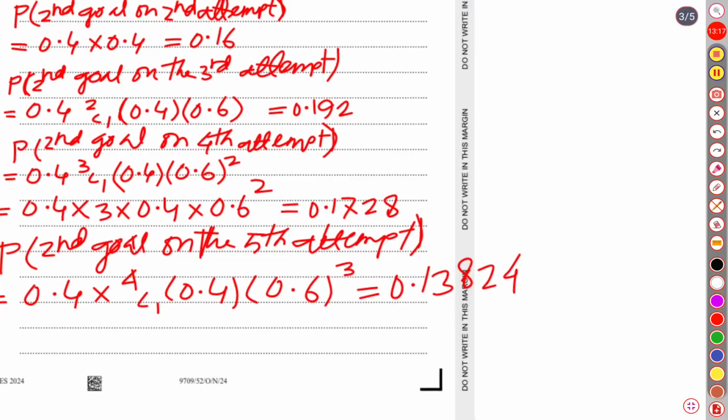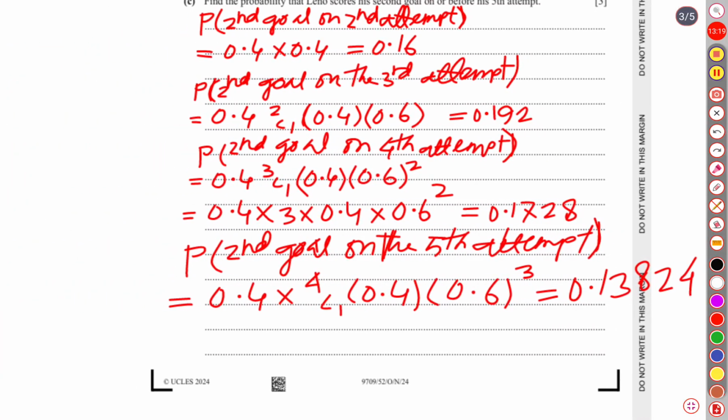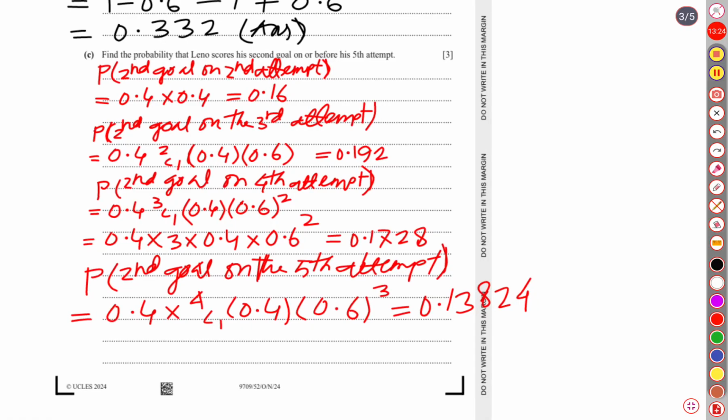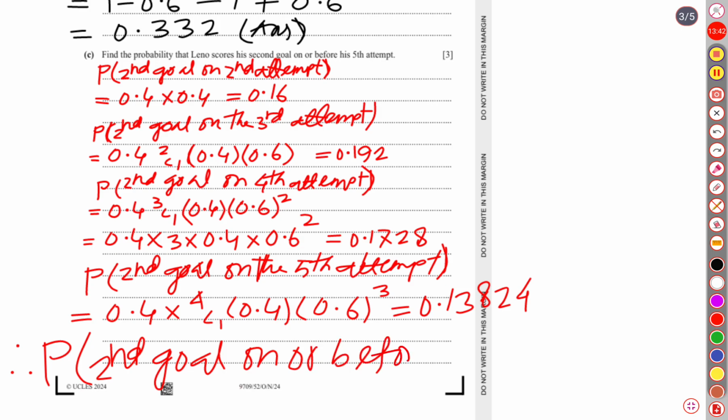Then we will write the probability of second goal on or before the fifth attempt.